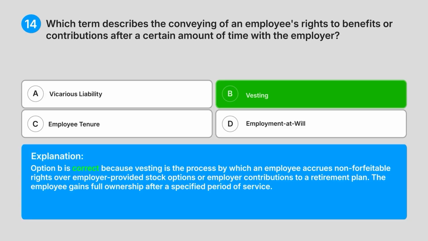Explanation: Option B is correct because vesting is the process by which an employee accrues non-forfeitable rights over employer-provided stock options or employer contributions to a retirement plan. The employee gains full ownership after a specified period of service.